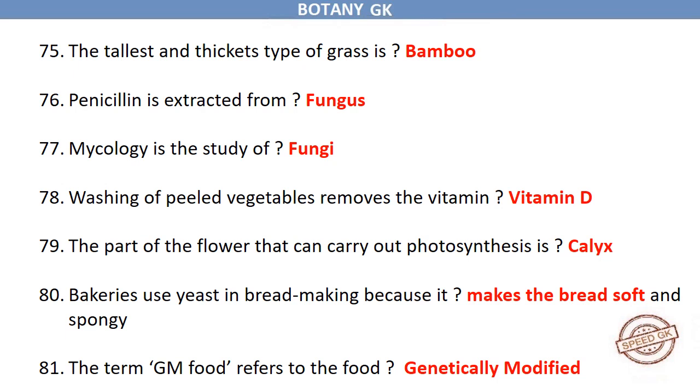Washing of peeled vegetables removes the vitamin D. The part of the flower that can carry out photosynthesis is calyx. Bakeries use yeast in bread making because it makes the bread soft and spongy. The term GM food refers to the food genetically modified.